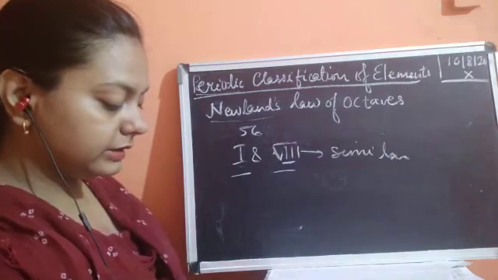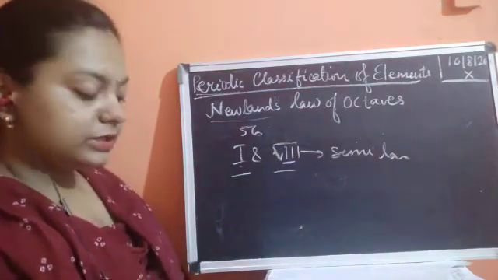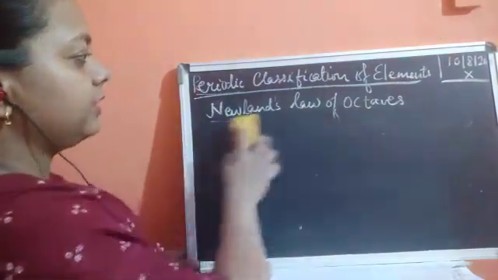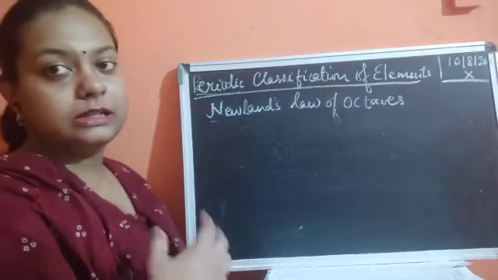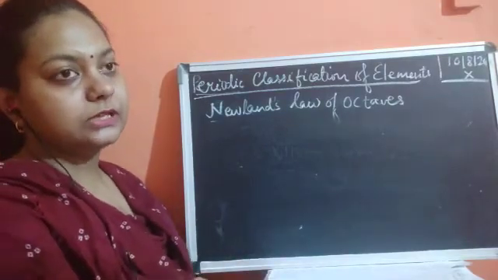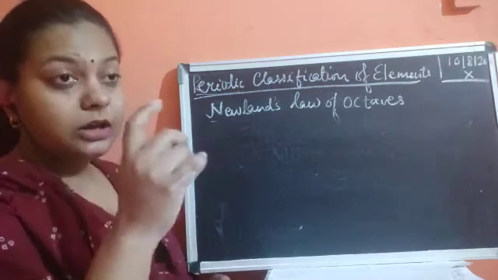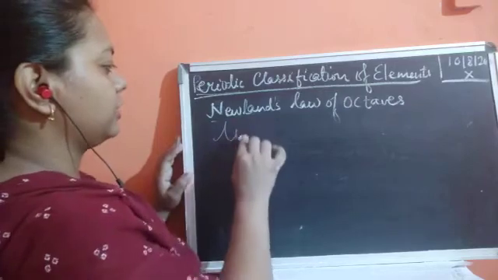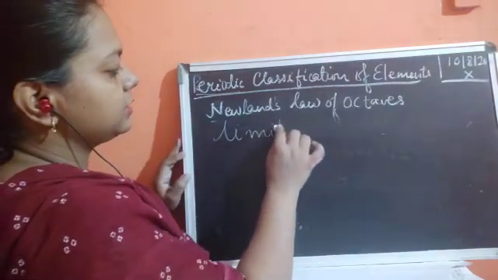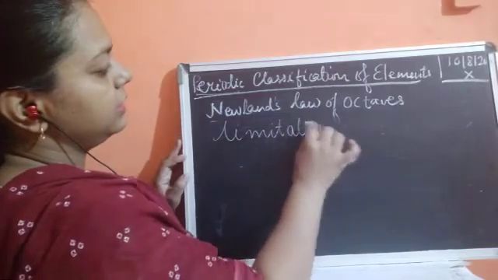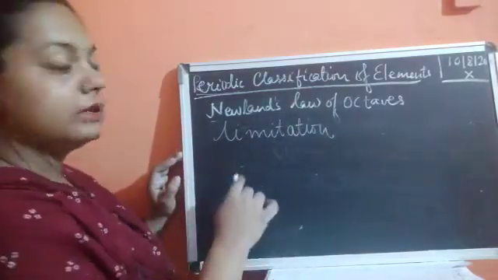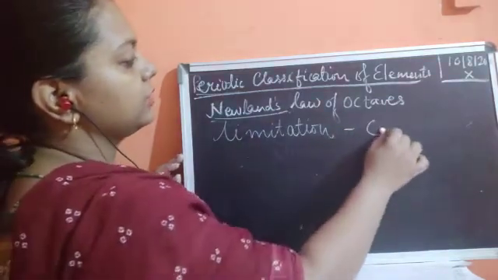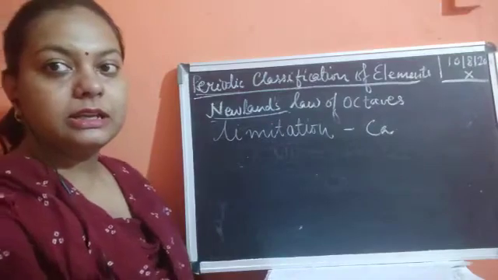Now next, there are certain limitations. He found that the law of octaves was only applicable till calcium. So what is the demerit of these octaves? As the discovery was still going on and elements were discovered day by day, the number was increasing. Now he found certain limitations in Newland's law of octaves. So what was the limitation? The limitation was that this law was only applicable till calcium.